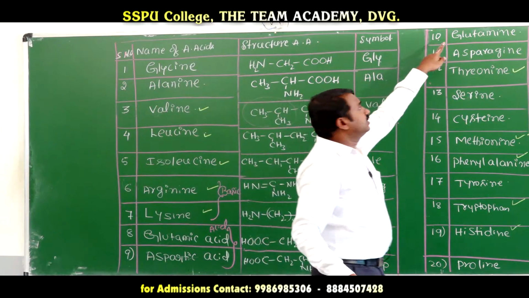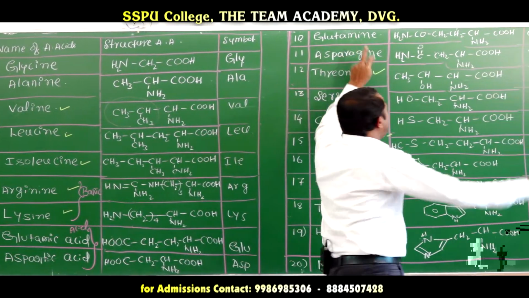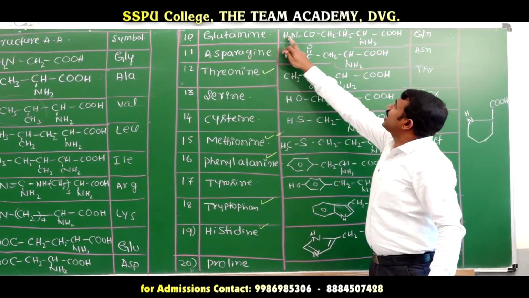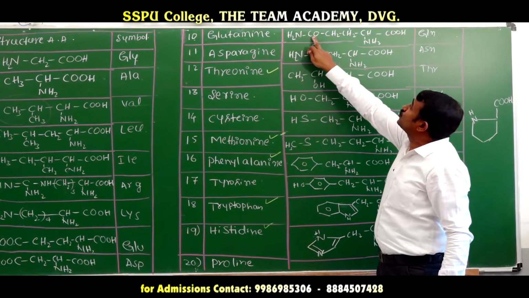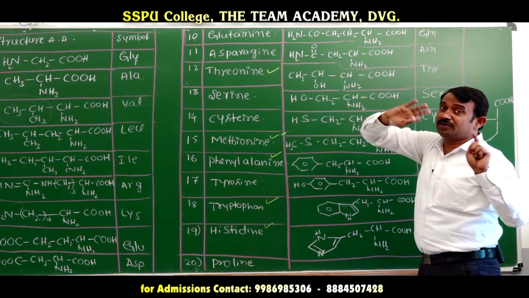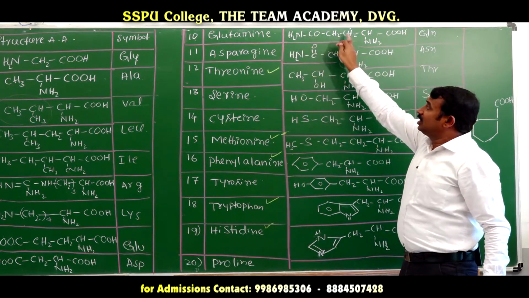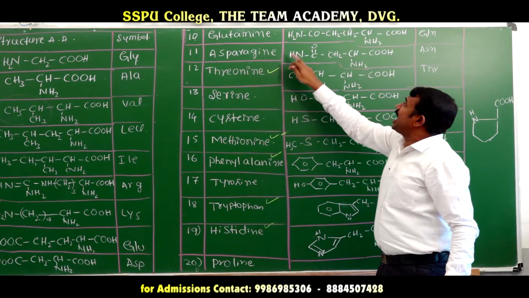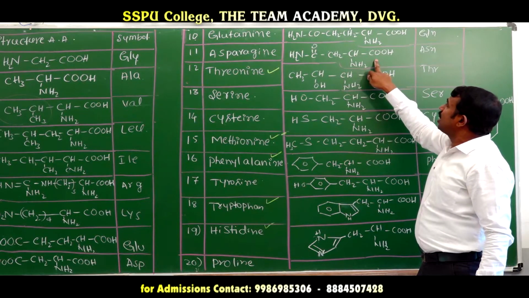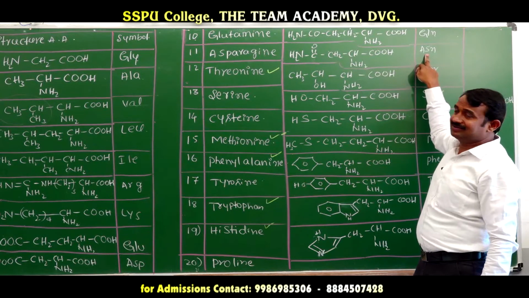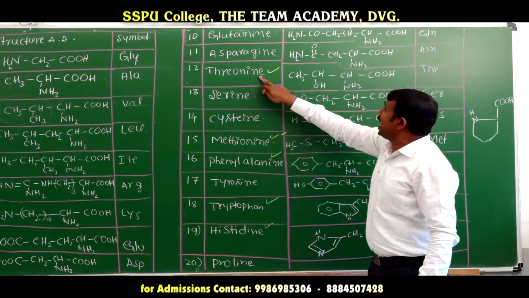Next we come to the 10th one, glutamine. In the glutamine amino acid there is an NH2CO amide functional group, NH2COCH2. Amide means this is not basic, so this is also a neutral amino acid. This is glutamine, symbol GLN. Next one, asparagine. Asparagine also has an amide functional group. Its symbol is ASN.